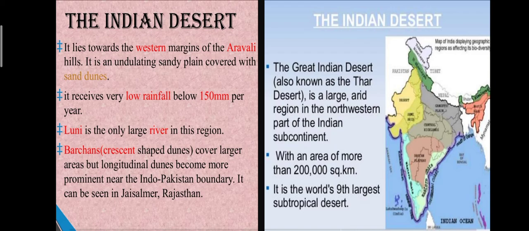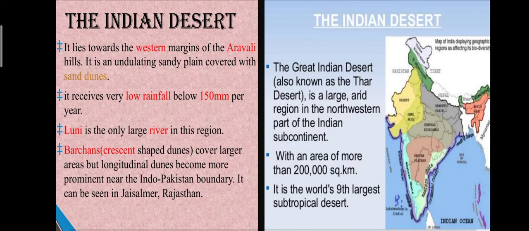The Indian Desert, the Great Indian Desert, also known as the Thar Desert, it is located here. See this on the map, it is a large arid region in the northwestern part of the Indian subcontinent with an area of more than 2 lakh square kilometer. It is the world's ninth largest subtropical desert.